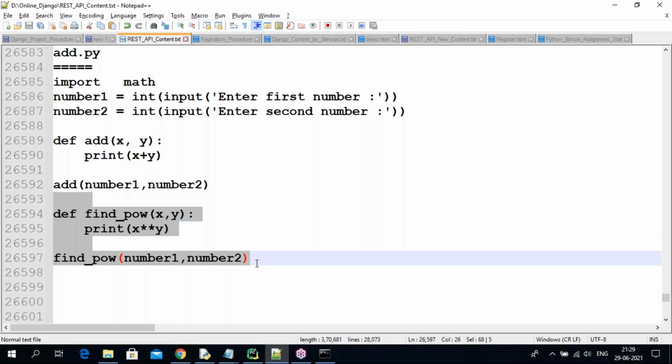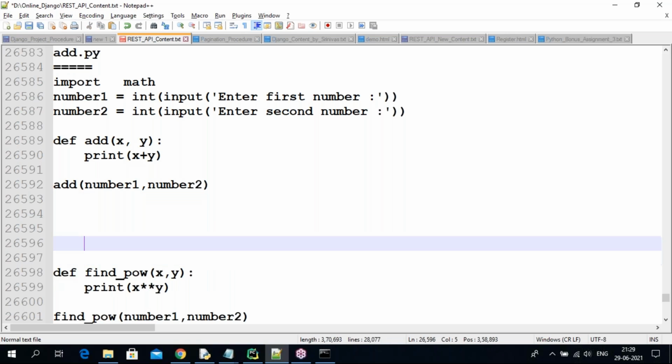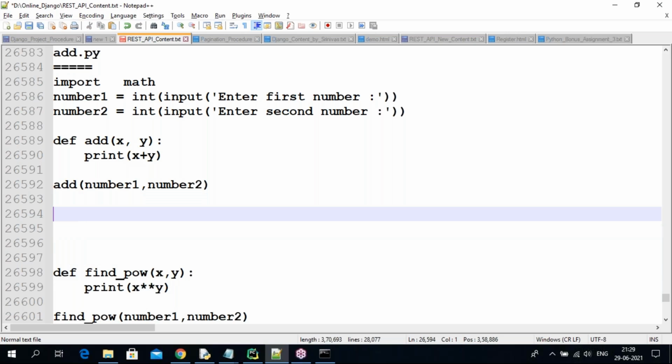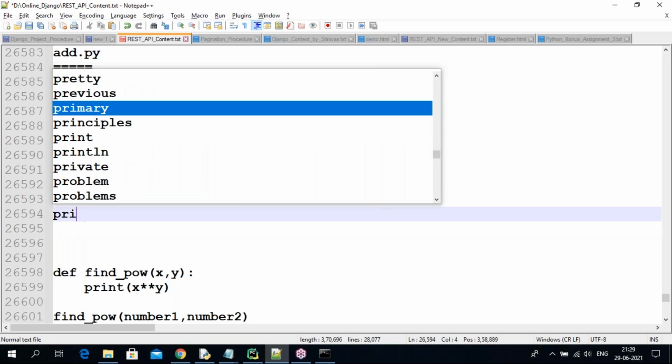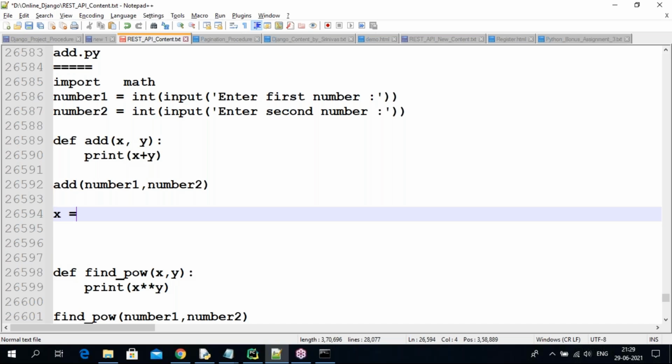Okay, so you are not writing this function, guys, assume that. Then, since the math module is already imported, you can write directly, or else you can store it into an x variable. So we have the math module, and in the math module also we have the power function, guys.